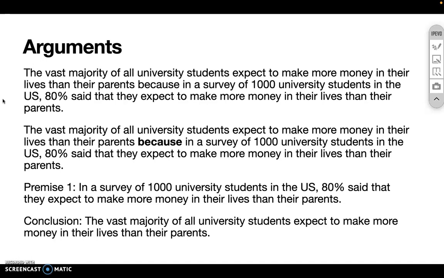This is another example of a probabilistic argument because all the survey really tells us about are those 1,000 people who were surveyed. So the conclusion goes beyond that to say something about all university students, but we can't be 100% sure that this select group of students is reflective of popular opinion.